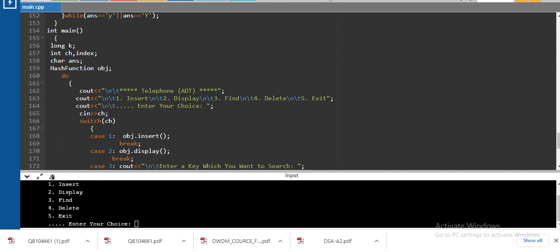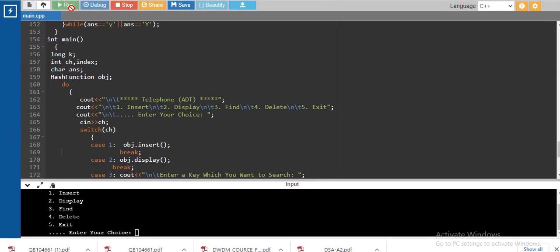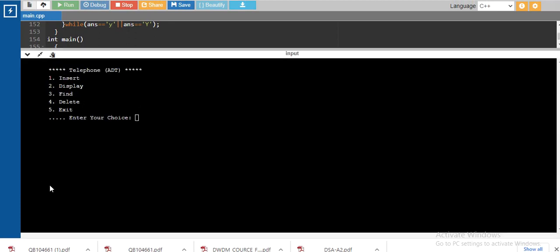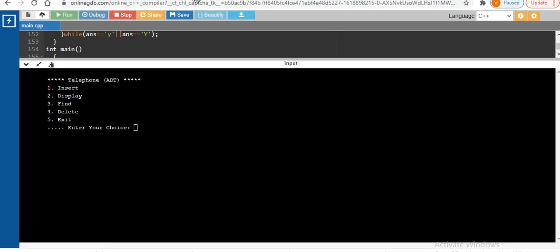So click on that run button. Okay, so I am clicking on the run button and I will execute that. Now I am executing the program. So you have to give your choice. You can see that in the telephone ADT you have insert, display, find, delete and exit.